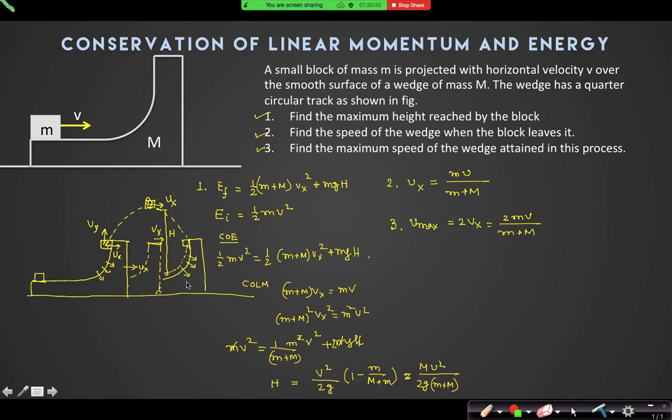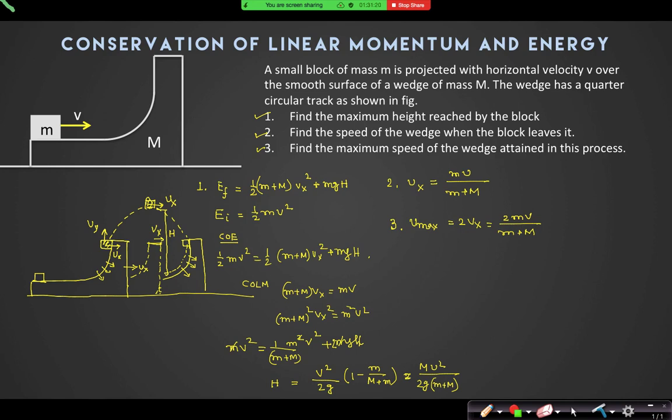It does not matter, because if it does not overshoot, then also at maximum height its relative velocity with respect to the wedge will be 0. Vertical velocity will be 0, yes or no, at maximum height. Then also you will find the same equations. So even then the question also indicates that the block leaves, because in the second question it is asked to find the speed of the wedge when the block leaves.